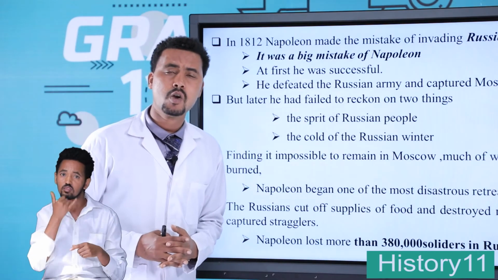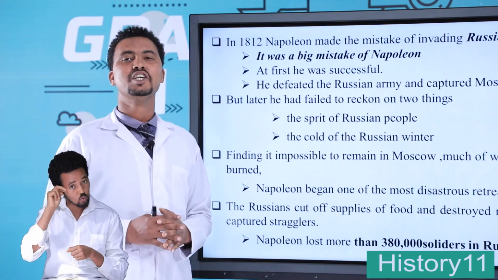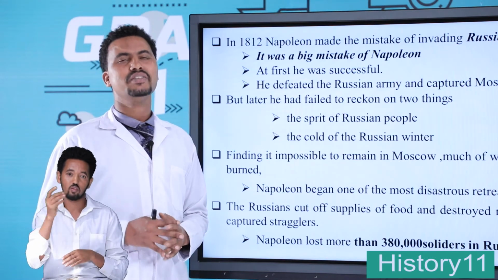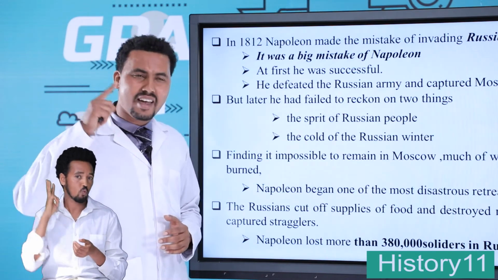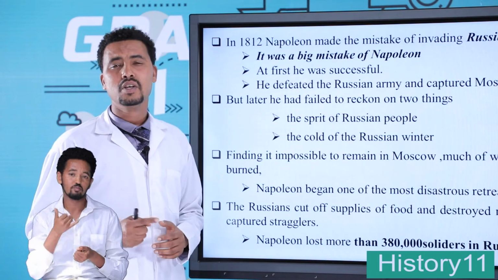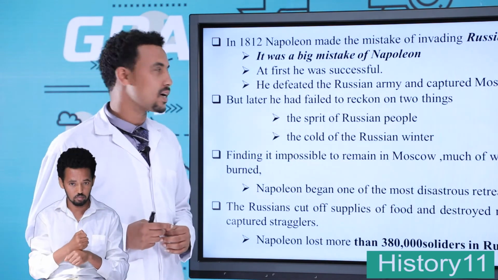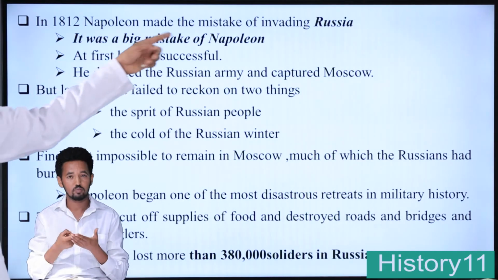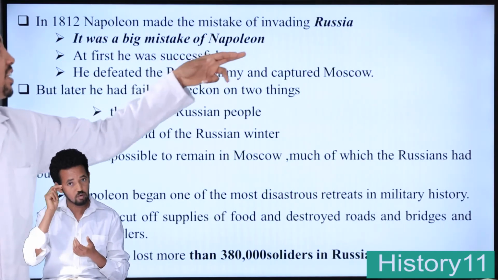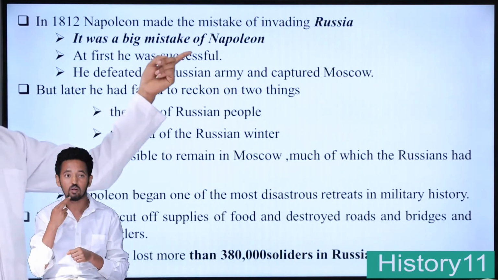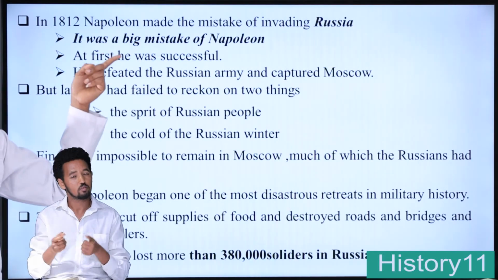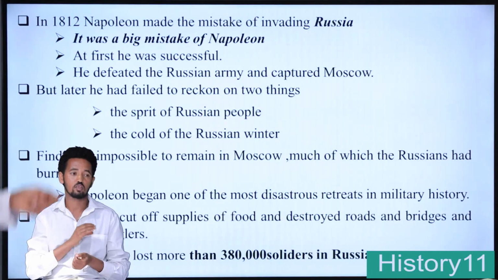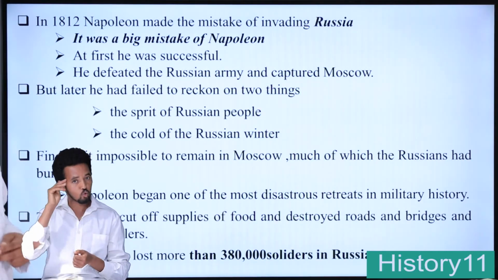The mistake of Napoleon: he invaded Russia in 1812. This was the main mistake of Napoleon Bonaparte. In 1812, Napoleon made the mistake of invading Russia. It was a big mistake for him. At first, he was successful in capturing Moscow. He defeated the Russian army and captured Moscow.